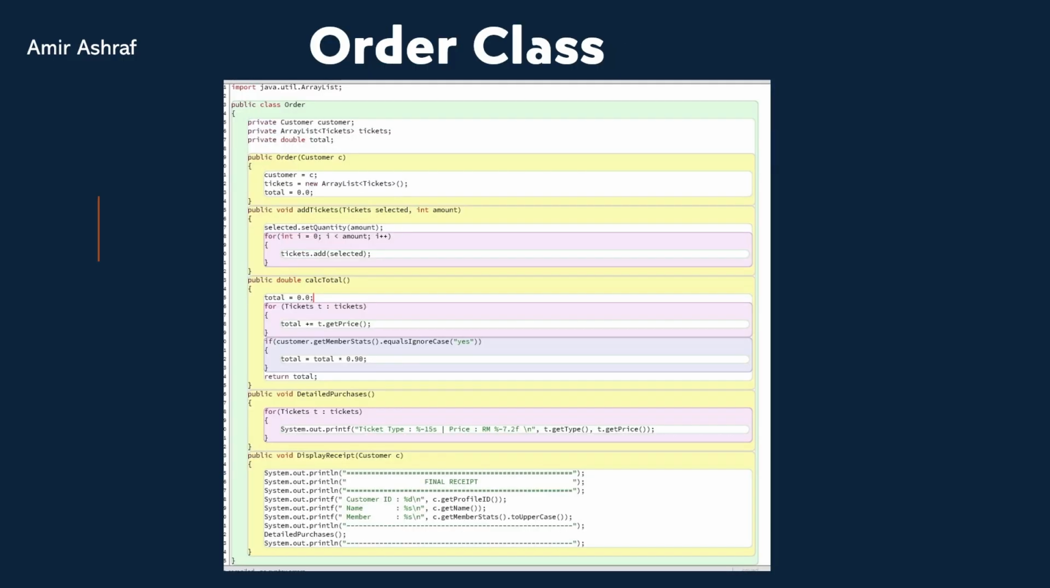Next, for the order class. First, it has three attributes: a customer object, a ticket list, and a total amount as a double. Second, the constructor links the order to a specific customer, initializes the empty ticket list, and sets the total to zero. Third, we have two operation methods: add ticket to add selected tickets to the list, and calculate total to sum up the prices and apply a 10% membership discount. Finally, we have two display methods: display purchases to list the purchased ticket types and prices, and display receipt to print the final receipt layout on the screen.